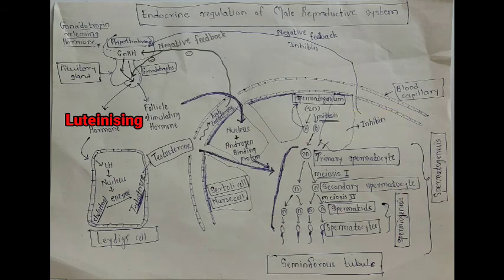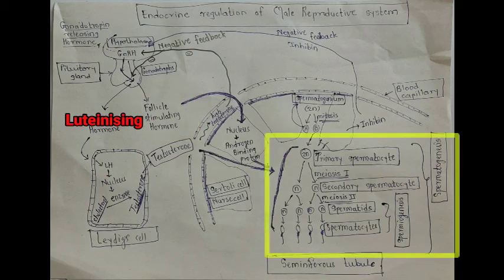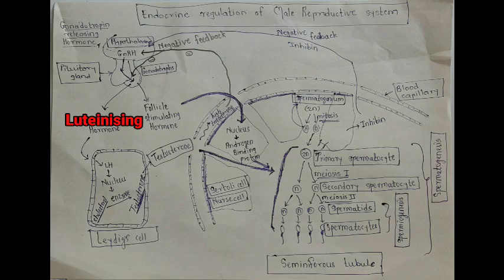Inhibin acts on the hypothalamus and decreases the synthesis of gonadotropin releasing hormone. At the same time, it also acts on the pituitary gland to decrease the follicle stimulating hormone level. In this way, the process of spermatogenesis will stop. This is the endocrine regulation of male reproductive system.